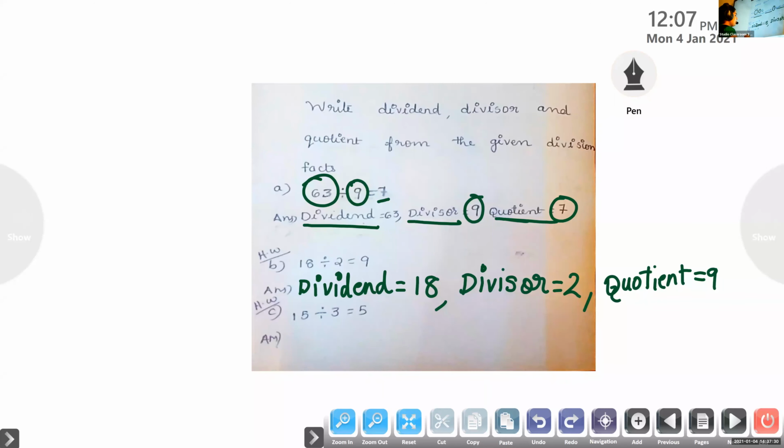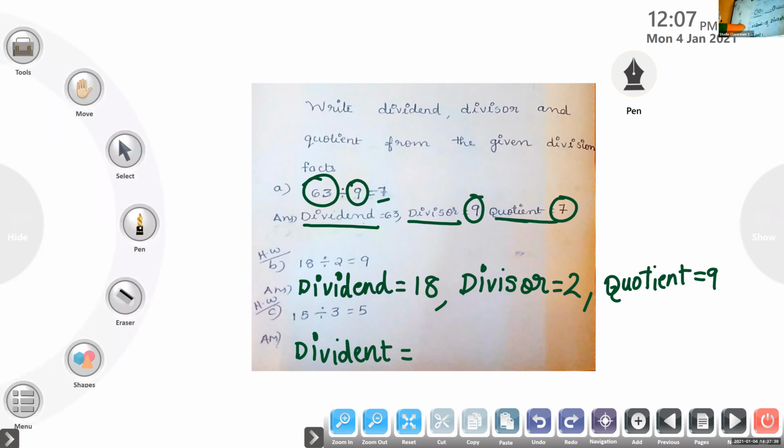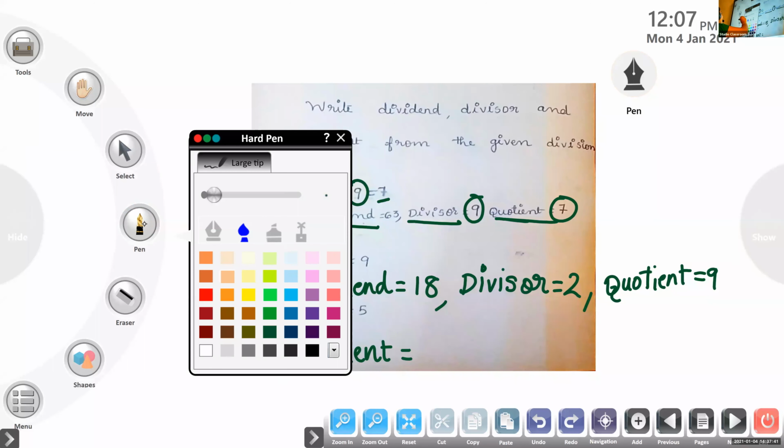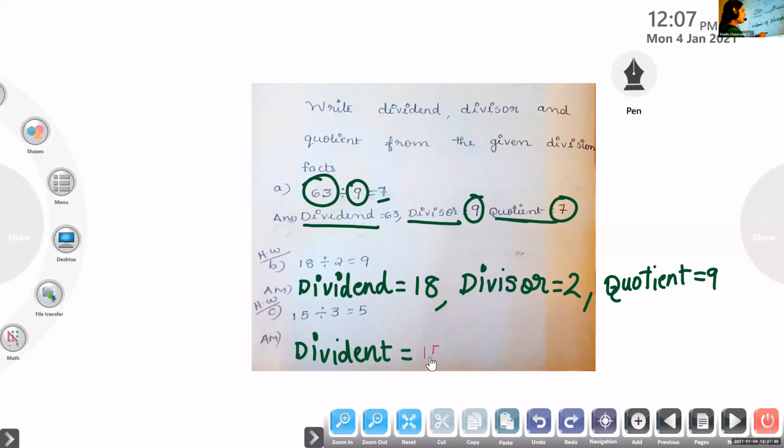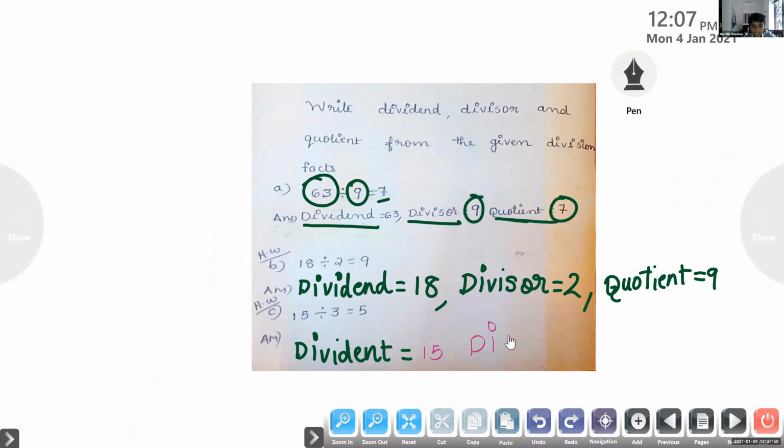15 divided by 3 equal to 5. Which is the dividend, my dear? 15. Yes, correct. 15 is the dividend. And which is the divisor? 3.